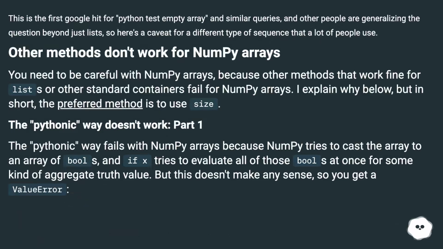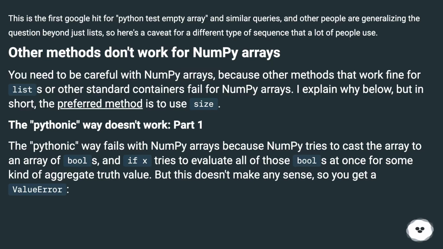This is the first Google hit for "Python test empty array" and similar queries, and other people are generalizing the question beyond just lists. So here's a caveat for a different type of sequence that a lot of people use. Other methods don't work for NumPy arrays. You need to be careful with NumPy arrays, because other methods that work fine for lists or other standard containers fail for NumPy arrays. I explain why below, but in short, the preferred method is to use size.